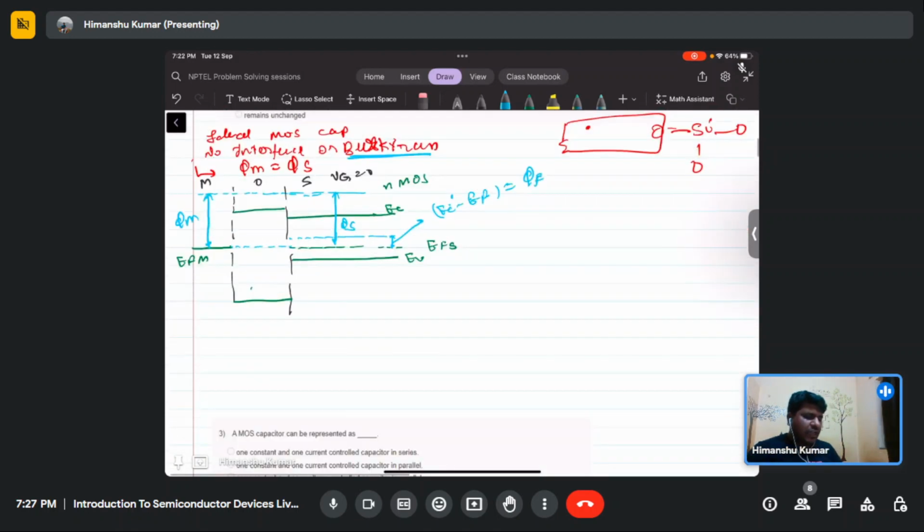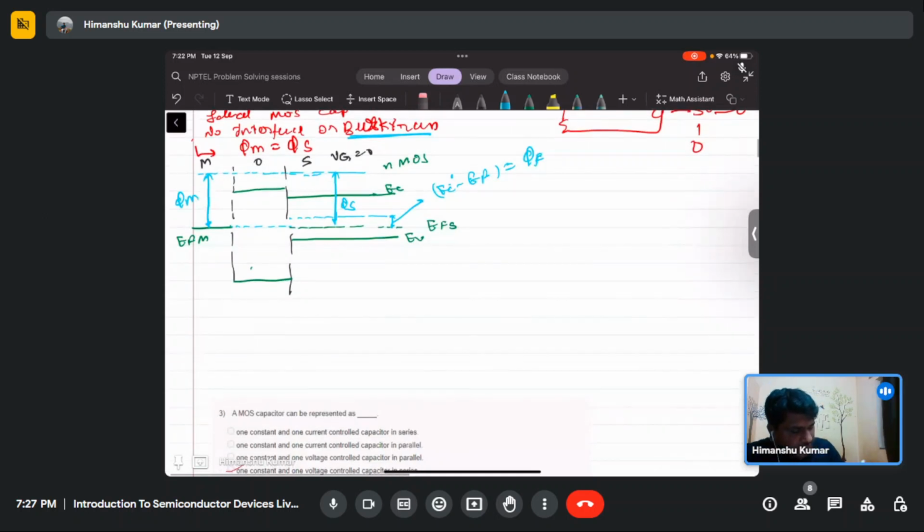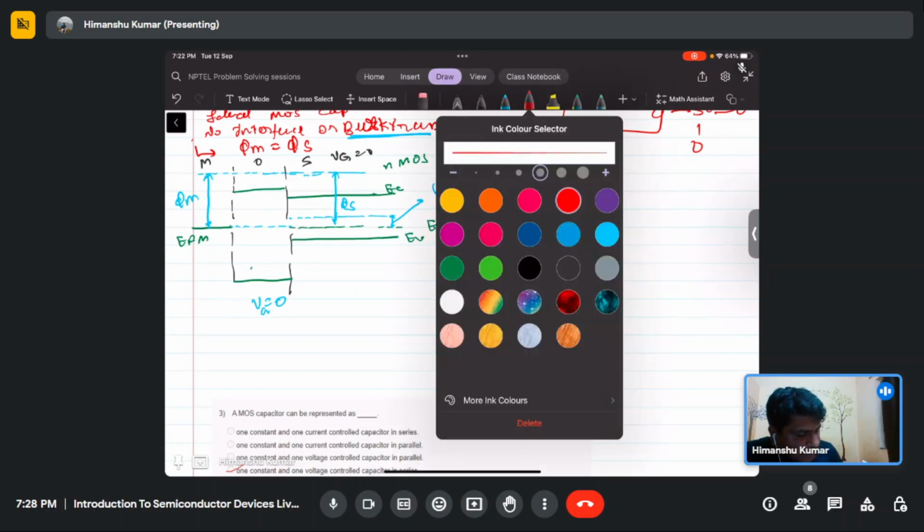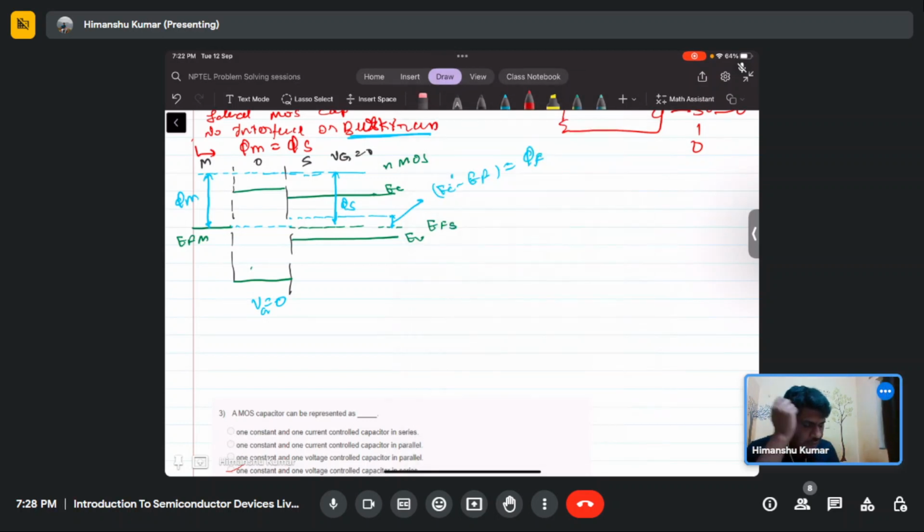So what happens under strong inversion? This is what we drew for Vg equals 0 volt. Now what will happen as we apply a negative bias, Vg less than 0?